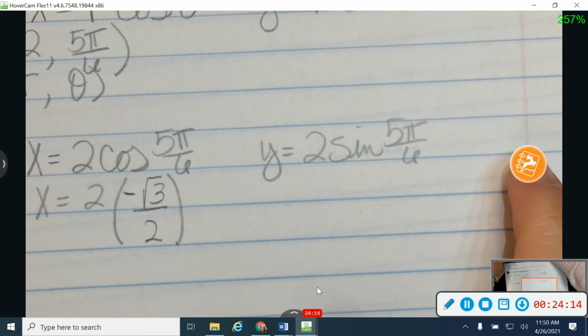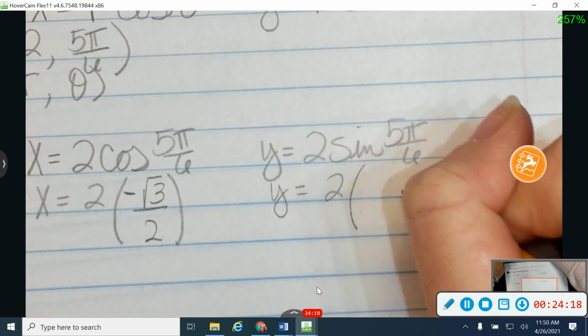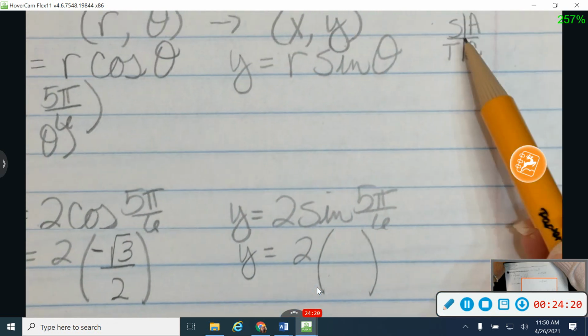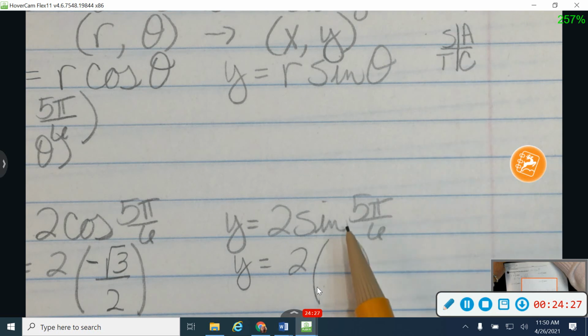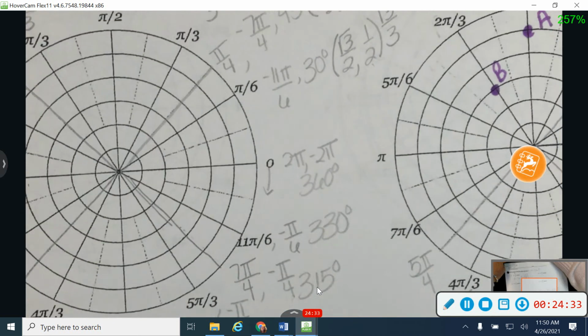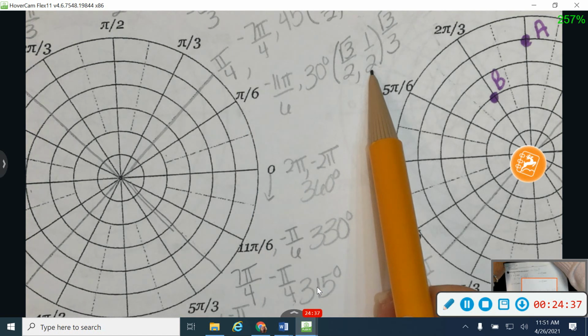Let's go ahead and do sine before we keep going. So y equals 2 times sine. Again, this time I know sine is positive, so I'm going to have a positive, and I'm going to find the sine at pi over 6, which is y. So at pi over 6, I'm going to get y, which is 1/2.